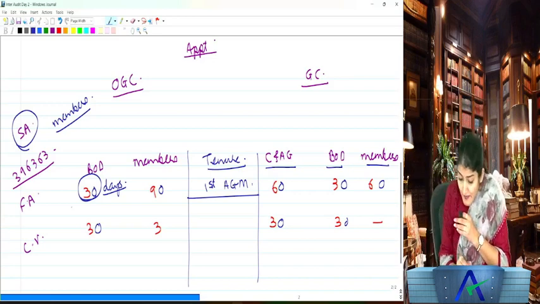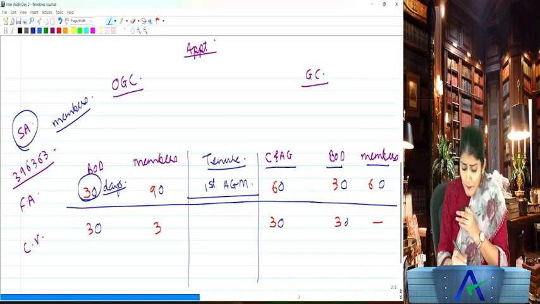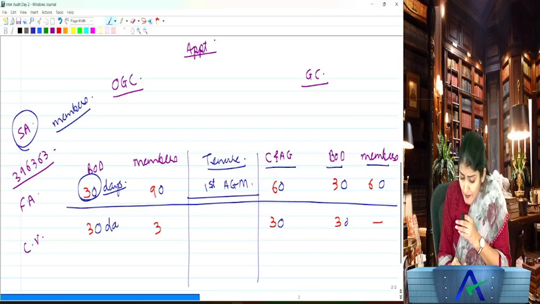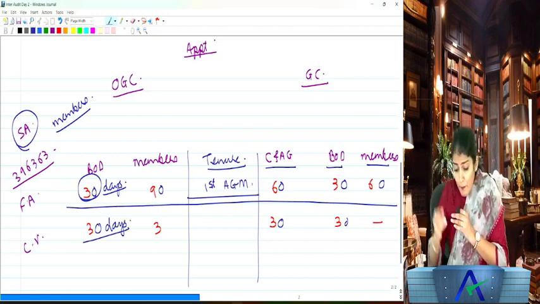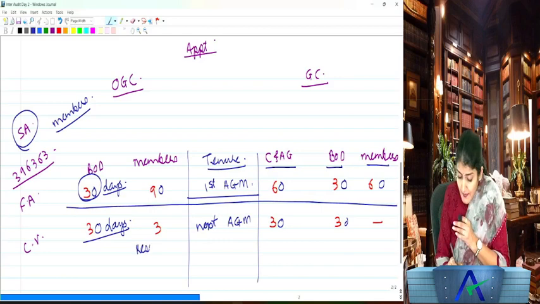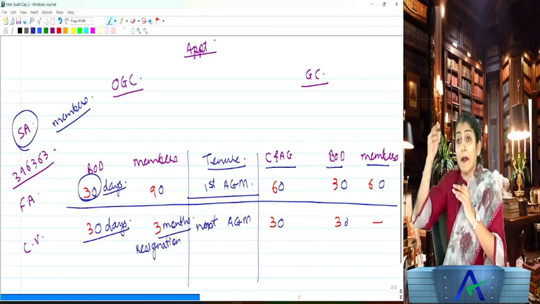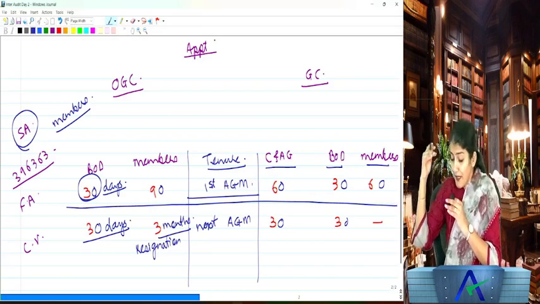Right. And if there is any casual vacancy in the office of the auditor, it is to be filled in by the board of directors within 30 days from the date of the casual vacancy, and the auditor so appointed will continue till the conclusion of the next AGM. However, if the casual vacancy is due to the resignation, then it also needs to be approved by the members at the EGM within 3 months of the recommendation of the board. Right, within 3 months of the recommendation of the board.